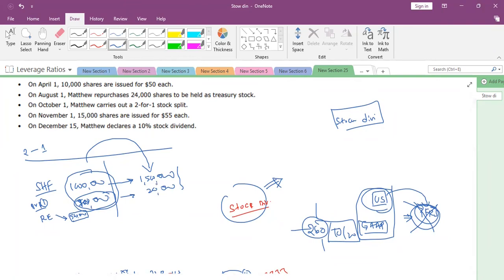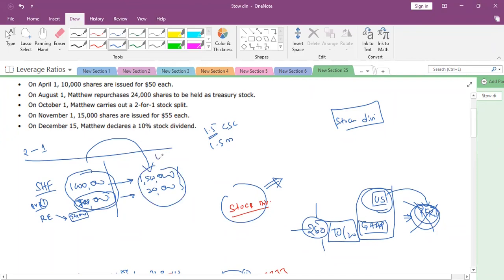Common shares value has become 1,500,000. And number of shares, how much? If $1 per share is there, it means 1,500,000, correct? Yes. So shares have become 1.5 million, and common share capital has also become 1.5 million. So the only change in the balance sheet is between liabilities and shareholders' funds. The total assets are intact. There is no change in the total assets, no decrease in the system.